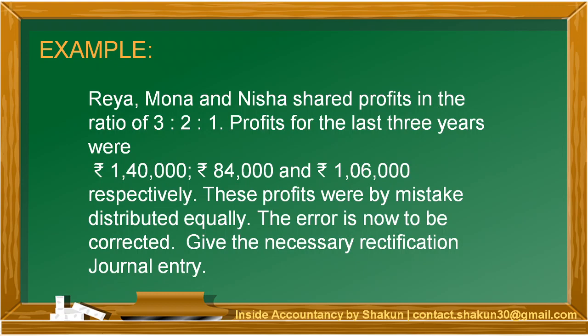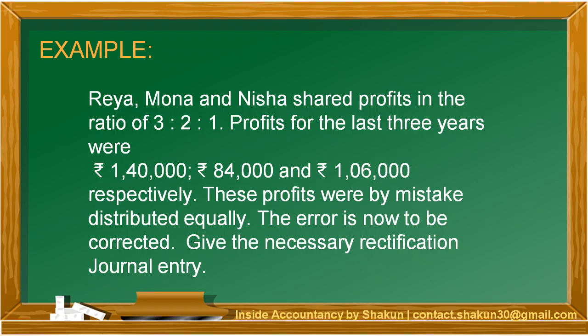These profits were by mistake distributed equally. So all the profits for the last 3 years were by mistake distributed equally. Equally means in the ratio of 1:1:1. The error is now to be corrected. Give the necessary rectification journal entry.